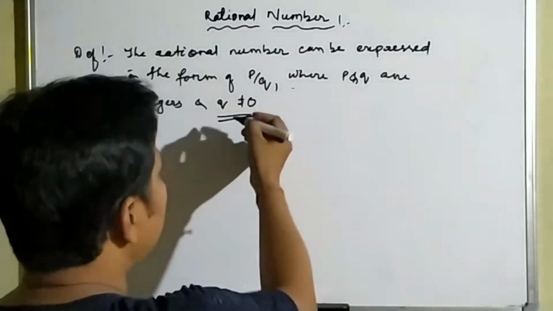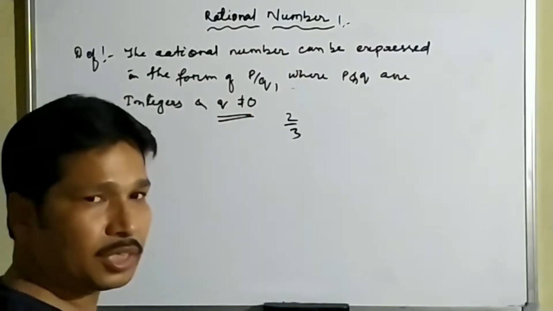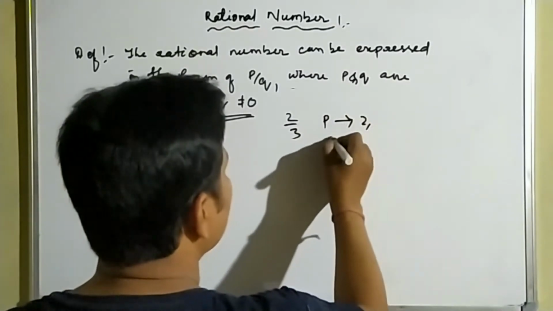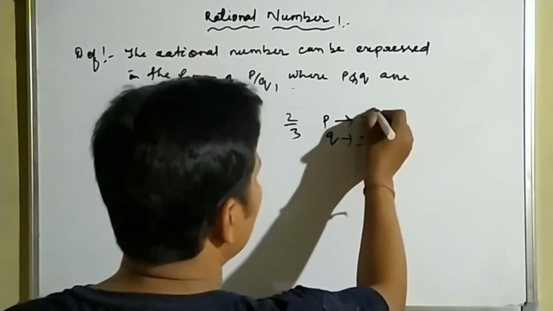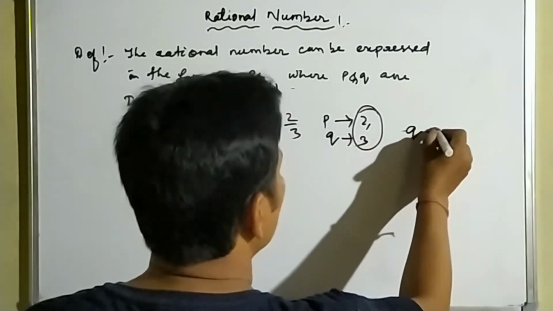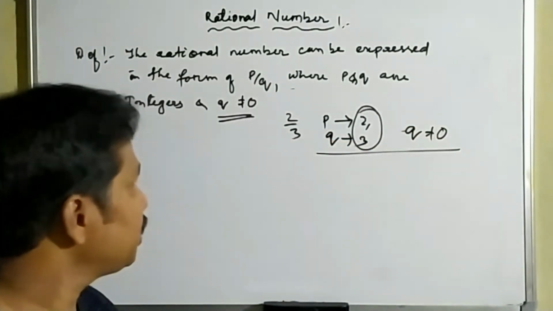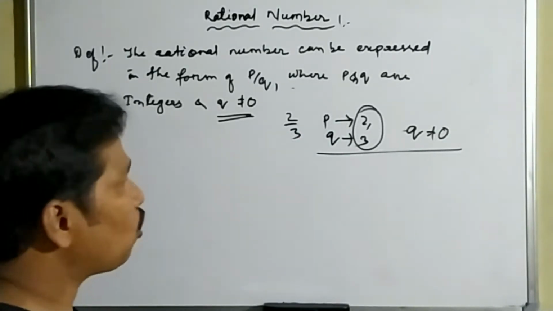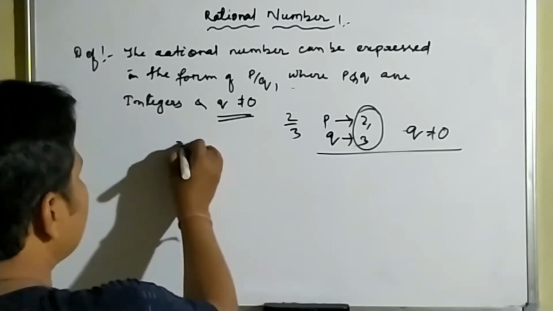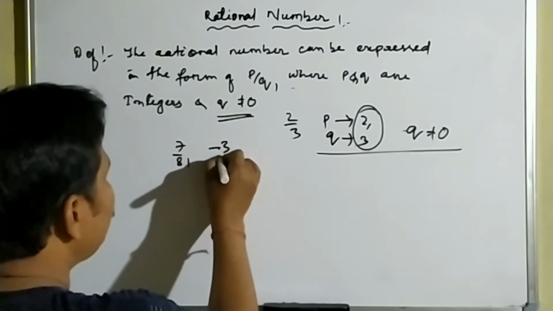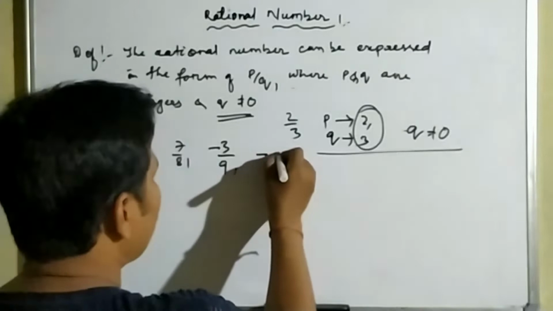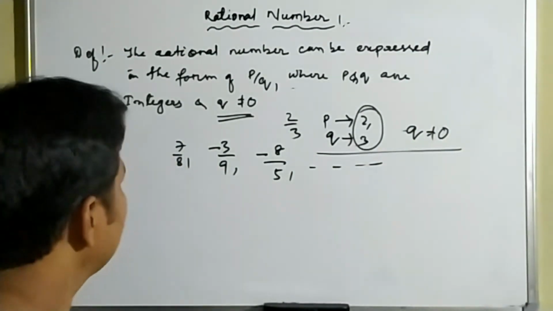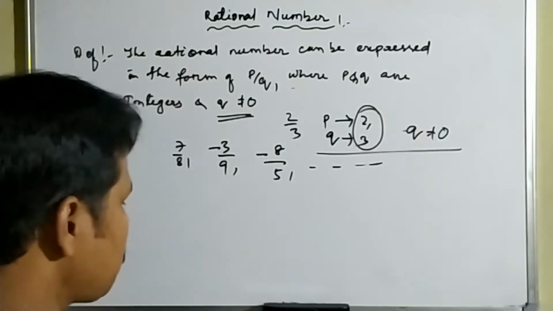So for any number, suppose I write here 2 by 3. Is it a rational number? Yes, because here p represents 2 and q represents 3, both are integers and q is not equal to 0. That's why we say that 2 by 3 is a rational number. In this way we can make lots of rational numbers, just like 7 by 8, minus 3 by 9, minus 8 by 5. All these numbers are rational numbers.